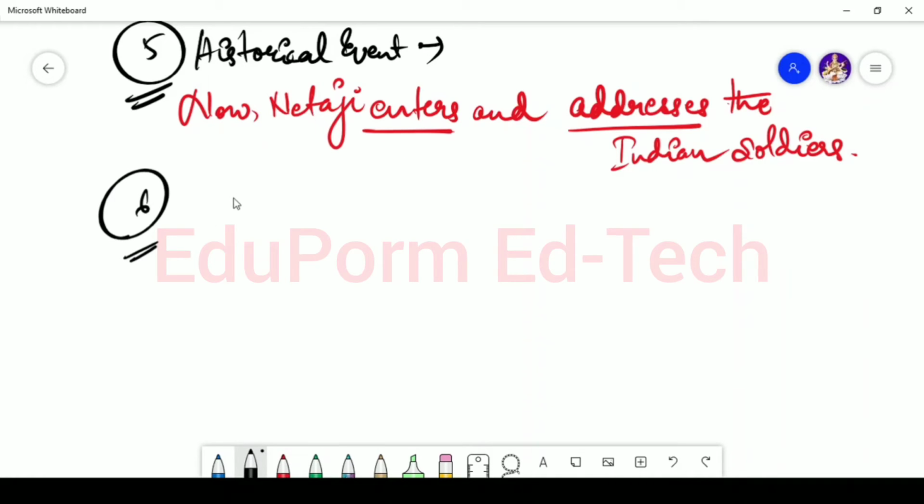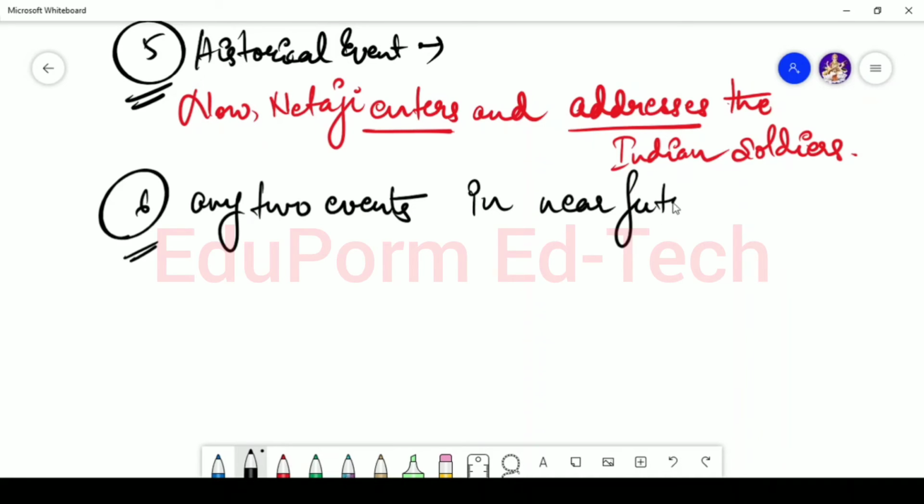Now the sixth use is whenever you are talking about any two events which are going to take place in the near future.